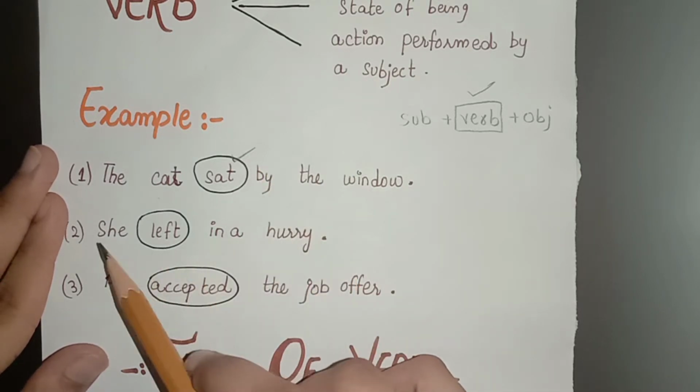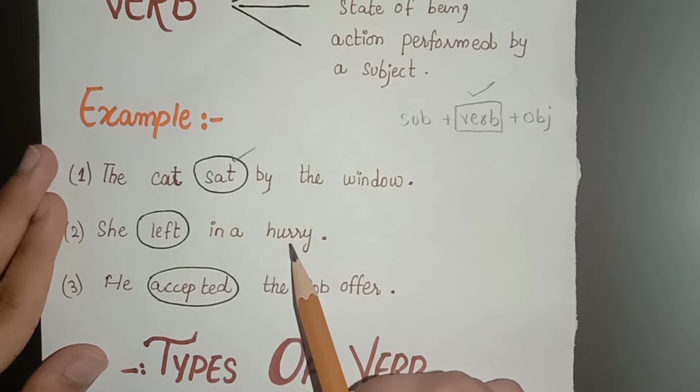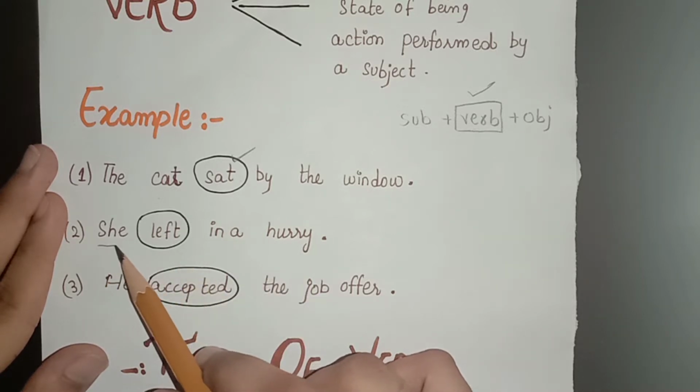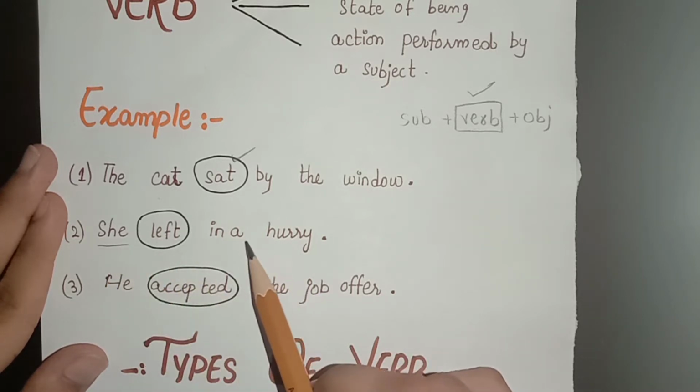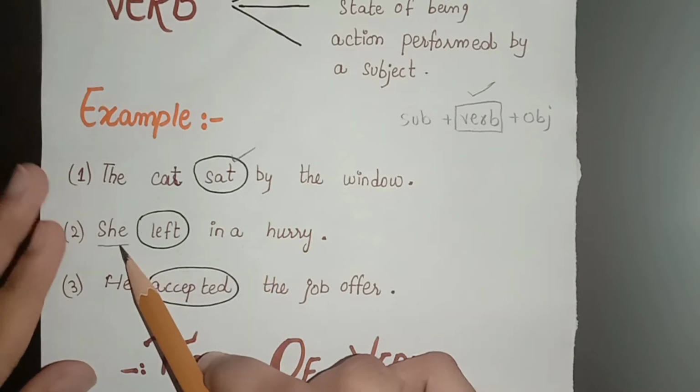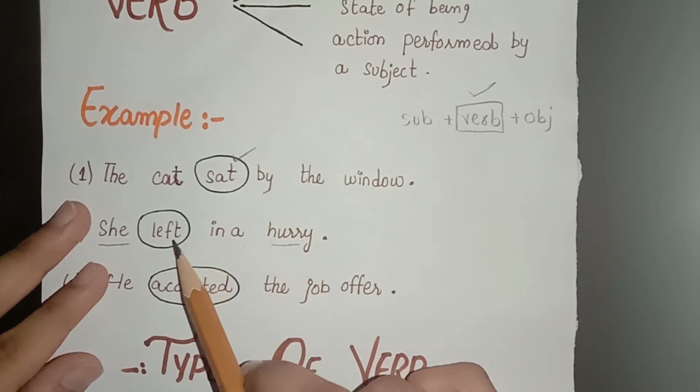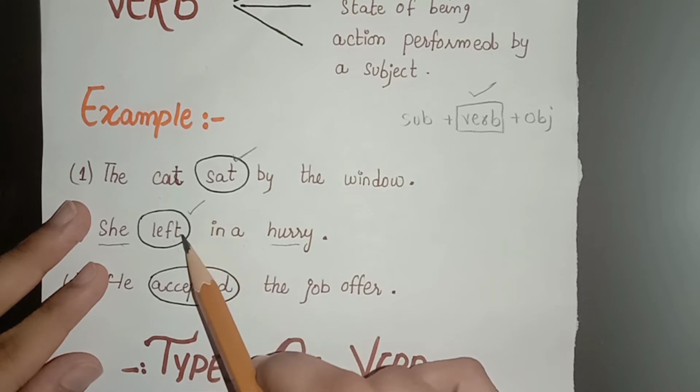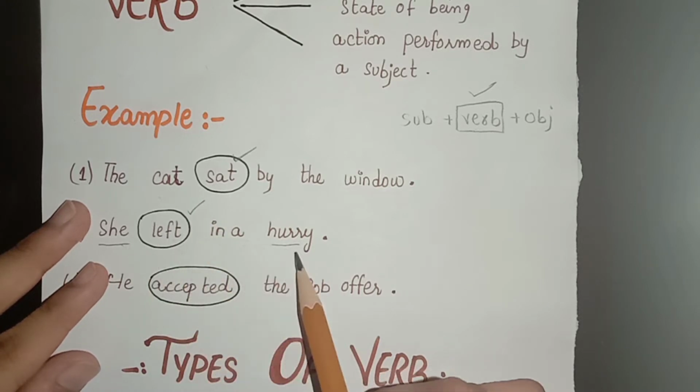In the second sentence, she left in a hurry. She is a pronoun, and in a hurry is defining the action, and what action? Left, that is, she left in a hurry.